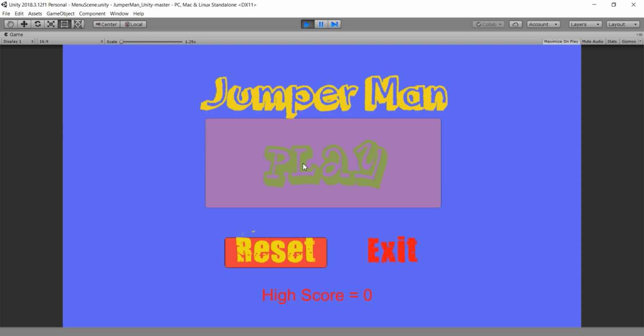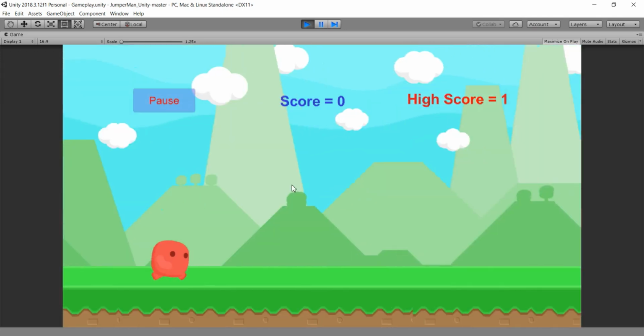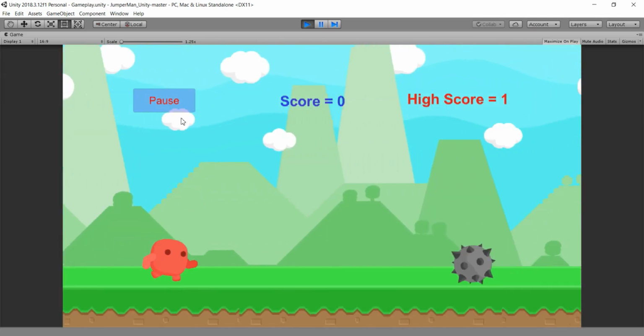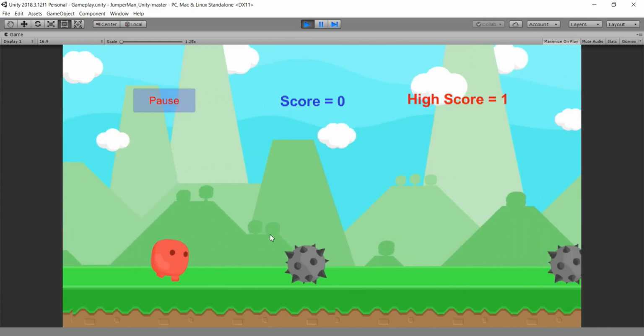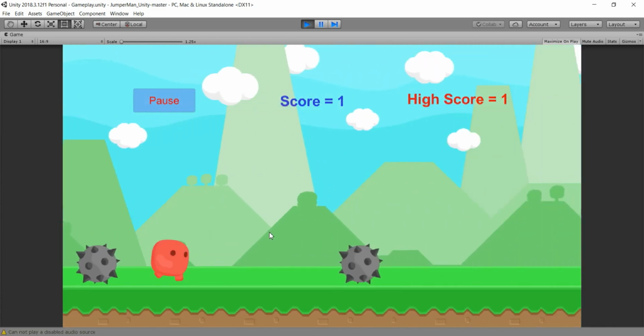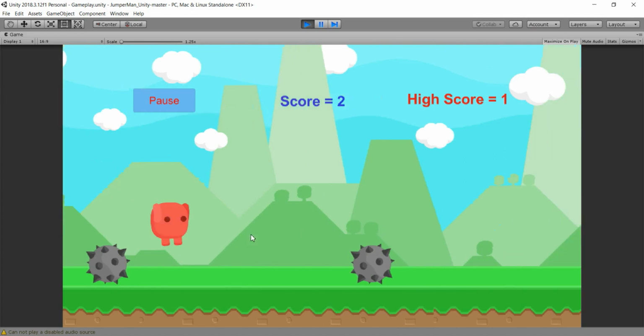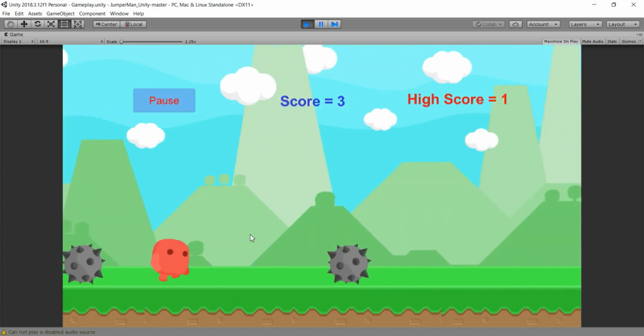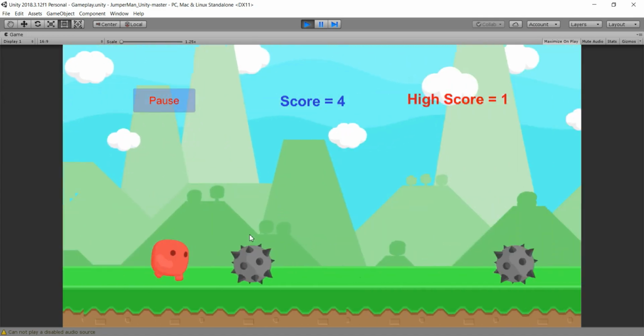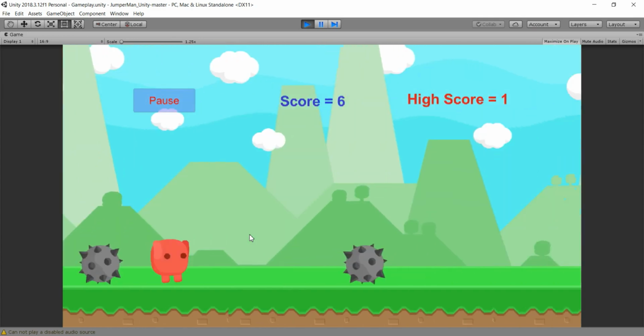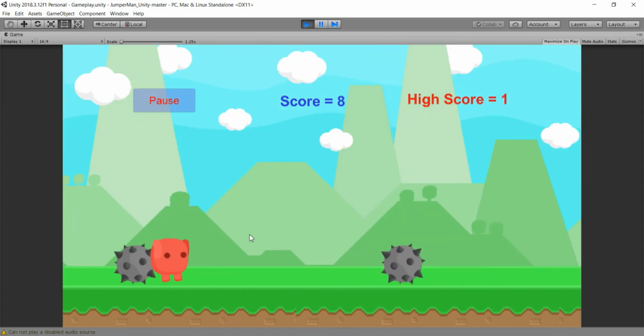So when I go here and click the play button, we see that we have one simple character, a pause button, a score system, and a high score system. And as you see, the purpose in this game will be just to avoid these spawning obstacles, and the main part here is that our player gets faster and faster every frame.